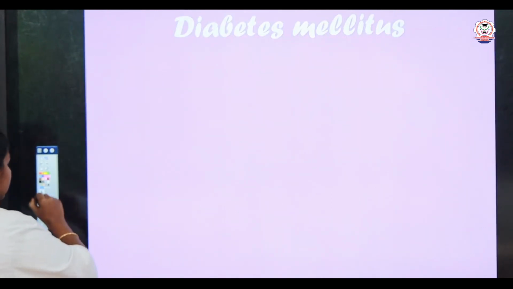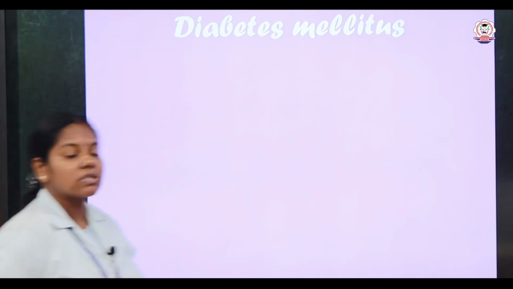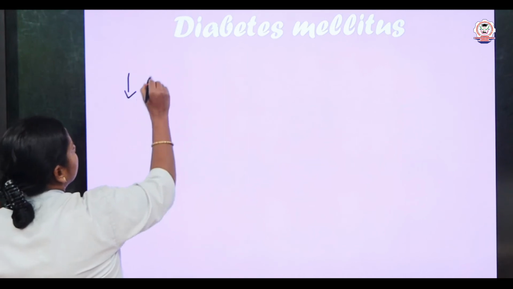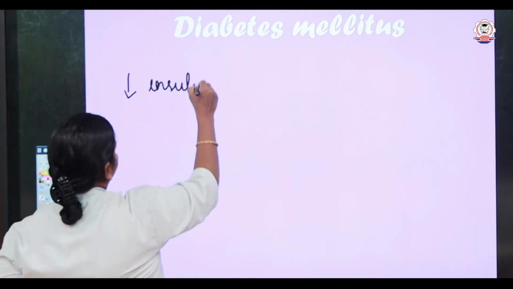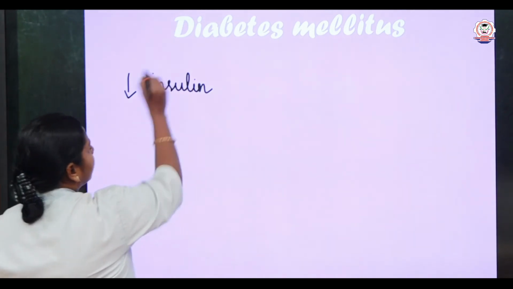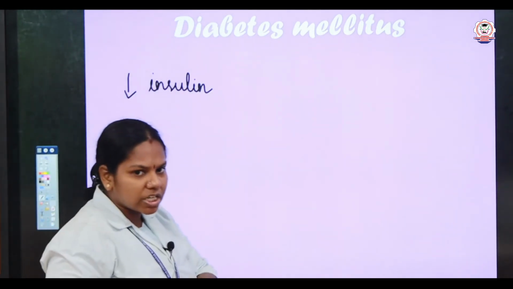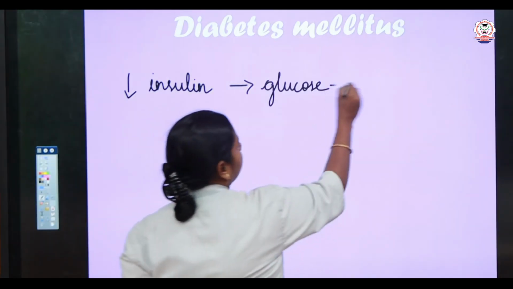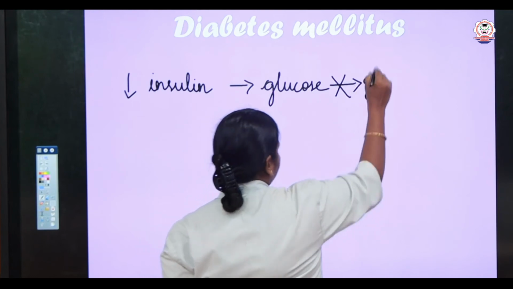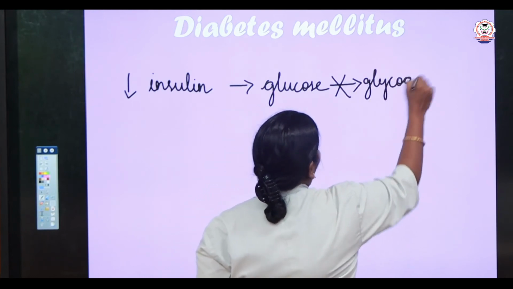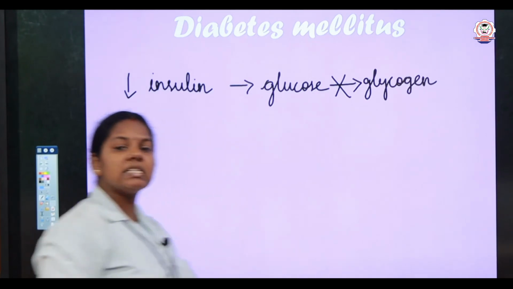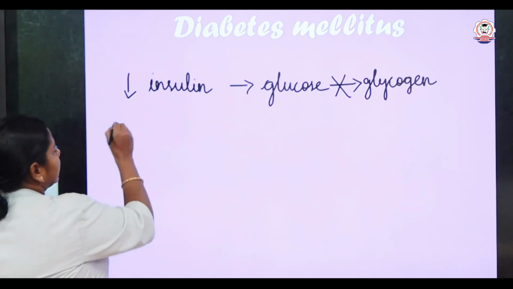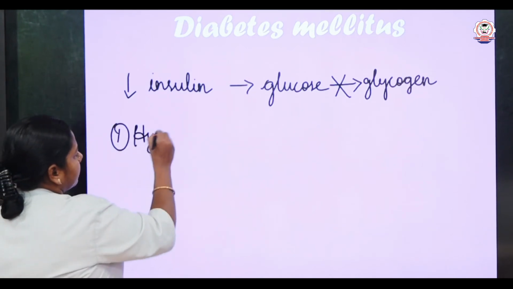So now we are going to see about the diabetes mellitus. What is diabetes mellitus? When there is the decreased secretion of insulin. When there is no insulin, what will happen, children? When there is decreased secretion of insulin, glucose will not be converted into glycogen. So automatically what will happen? There is an increase in the blood glucose level, and the first thing is that it leads to hyperglycemia.